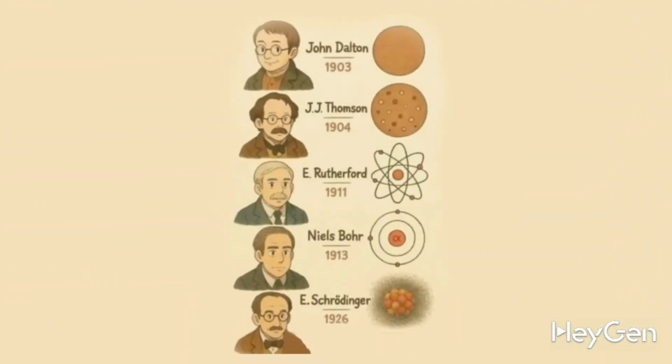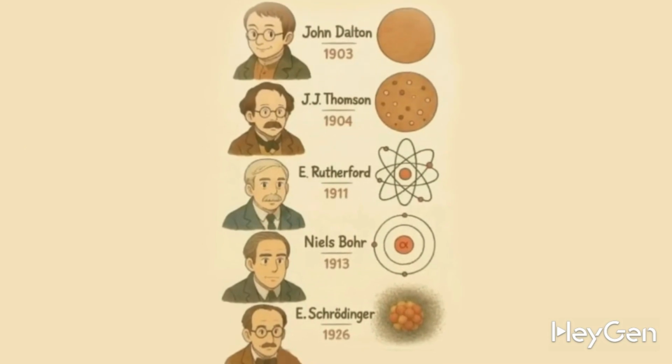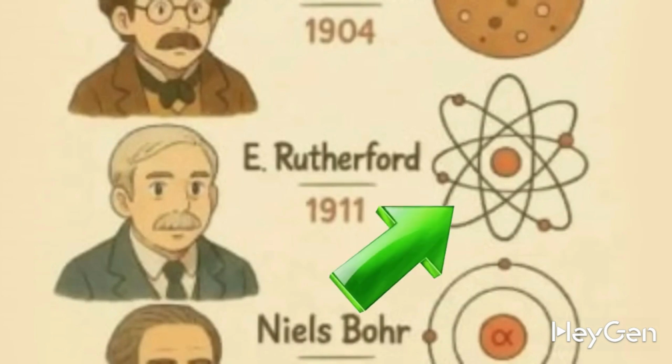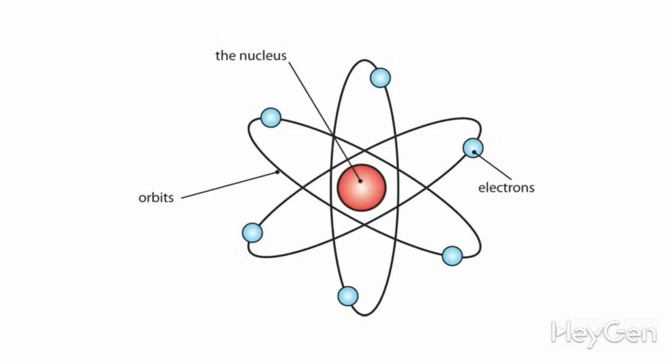So what do we know about the atom? The question of atomic structure has interested scientists for many years, and each generation of physicists had its own idea about this particle. The easiest to remember is Rutherford's standard planetary model, which you often see in textbooks. It suggests that the atom has a nucleus, and electrons revolve around the nucleus.